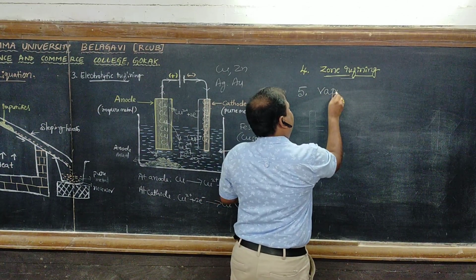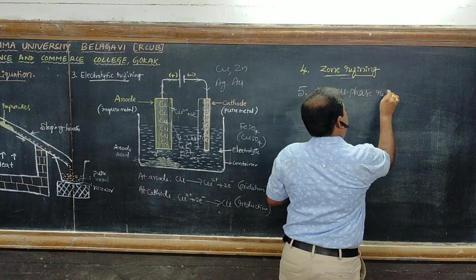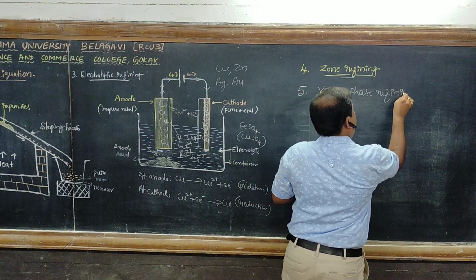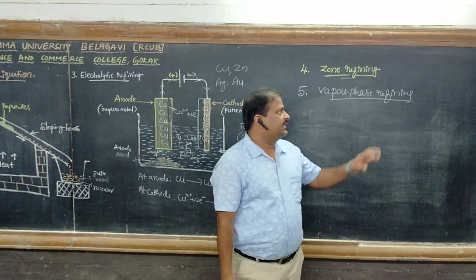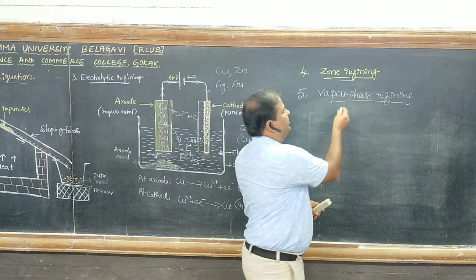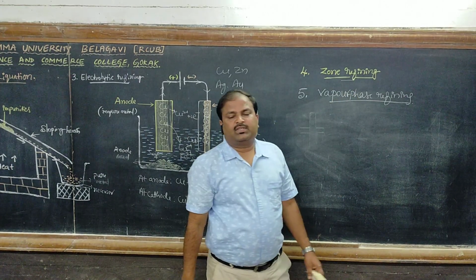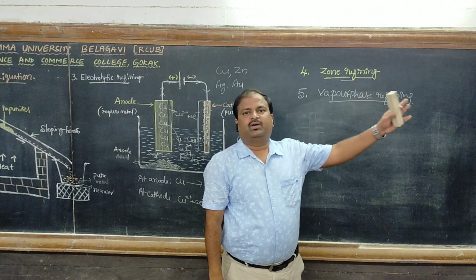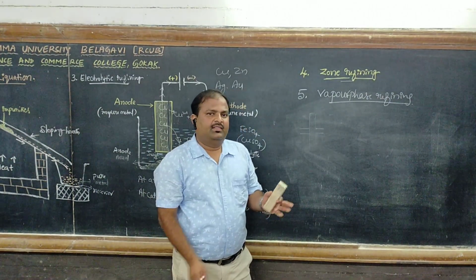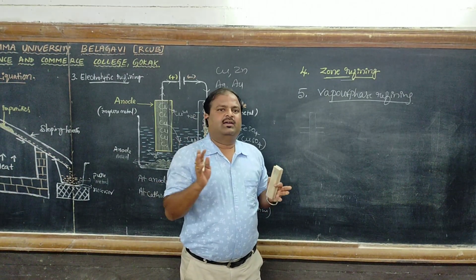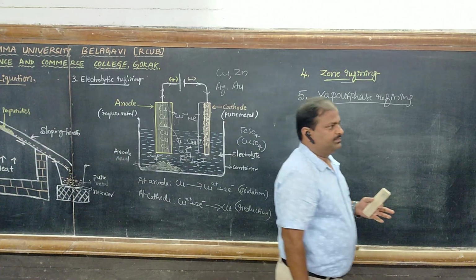In vapor phase refining, the crude metal is first converted into a volatile compound with a suitable reagent, and then the volatile compound is heated or decomposed. We get a pure metal.